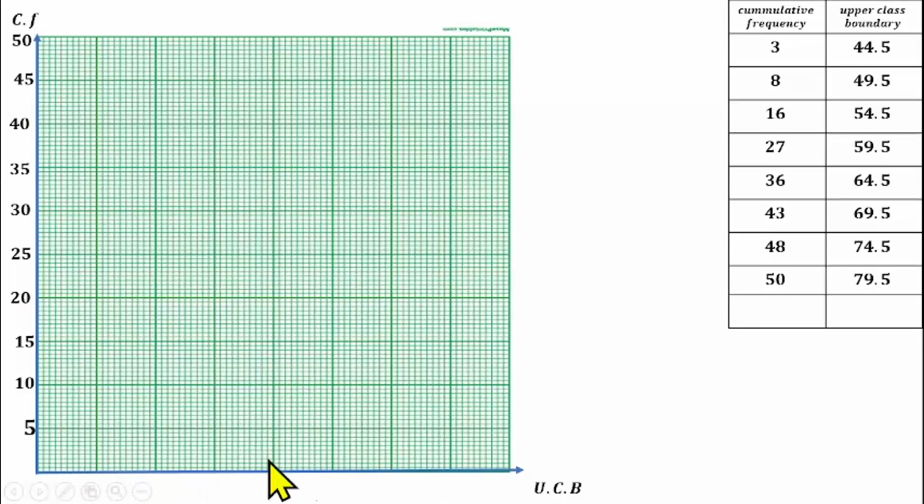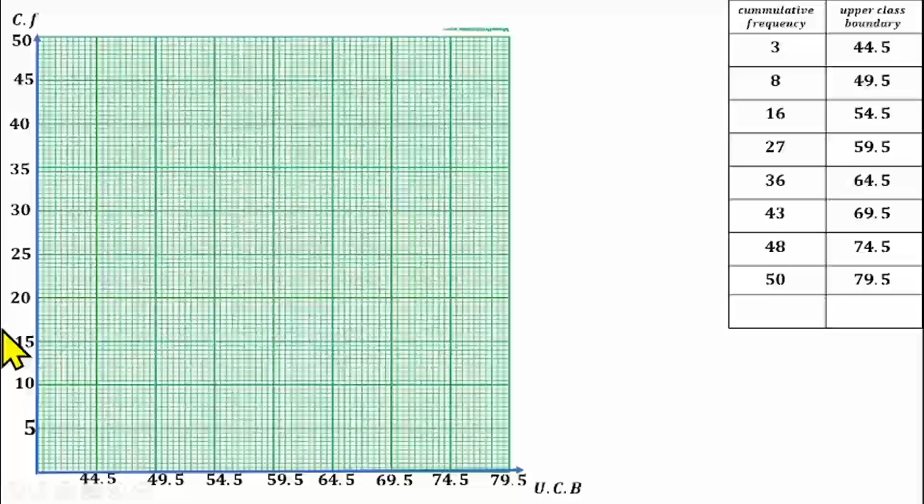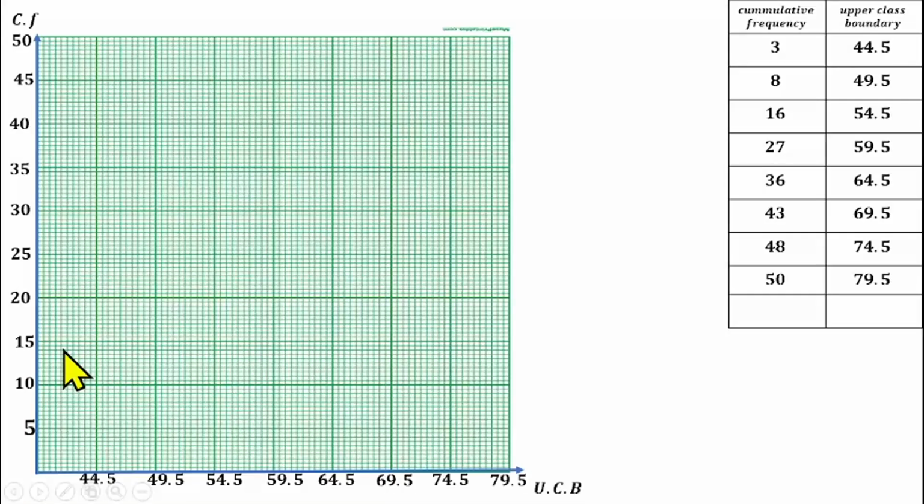Then on your x-axis, which is your upper class boundary, you put your upper class boundary there. You just label it. So we have 44.5, 49.5, 54.5. Just put your upper class boundary the way it is, like that here. Then from there we can now draw the cumulative frequency curve.